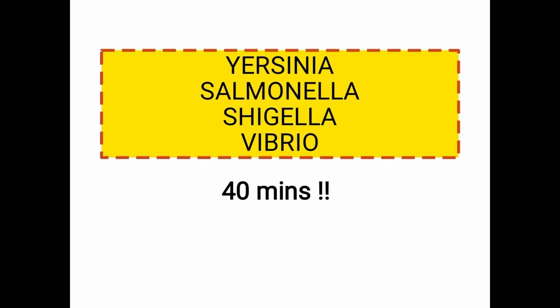First bacteria is Yersinia, and before that we are starting with the Enterobacteriaceae family. We already saw the Edward and Ewing classification, and under it we have Escherichia.